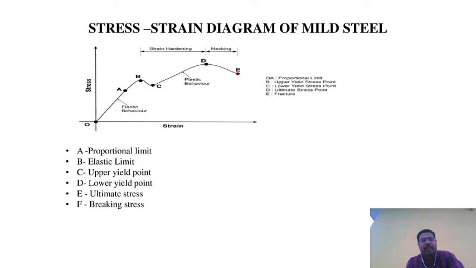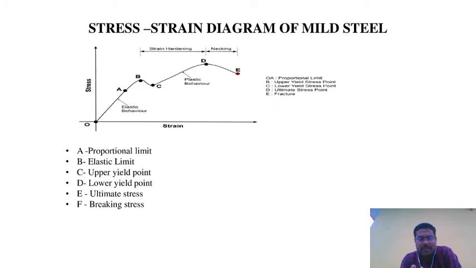Next we go to the topic of the stress-strain diagram. A stress-strain diagram is very important. The topic is the stress-strain diagram for mild steel. We know that stress is on the vertical axis and strain is on the horizontal axis. When loads are applied to materials, they change and may break down, and some mechanical properties change.